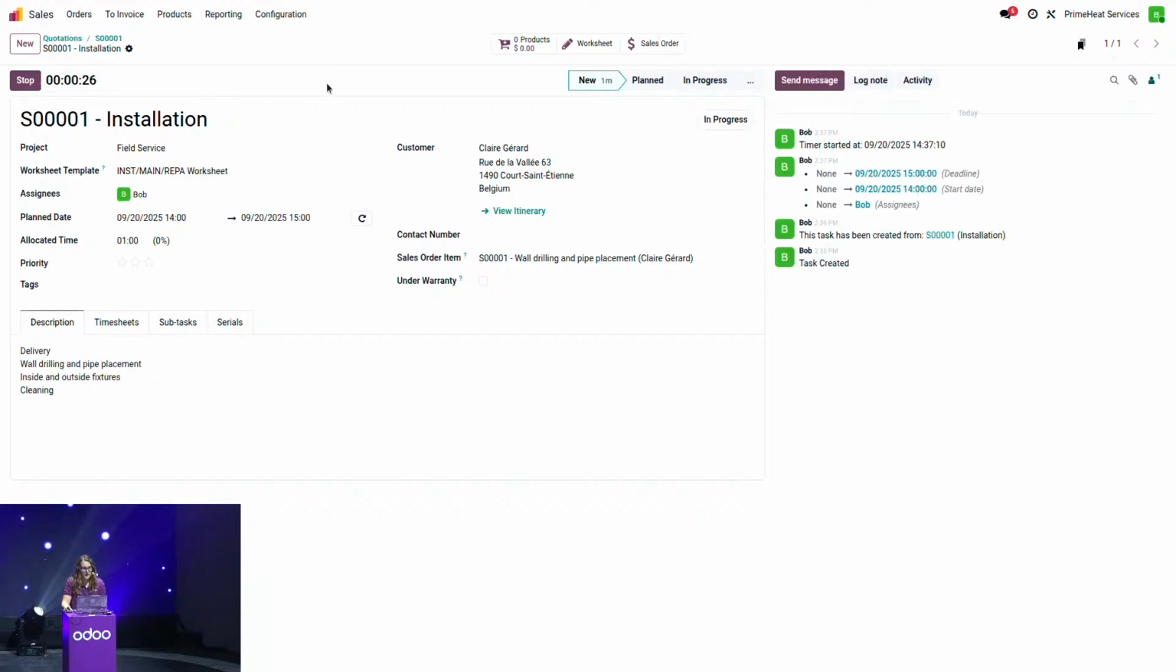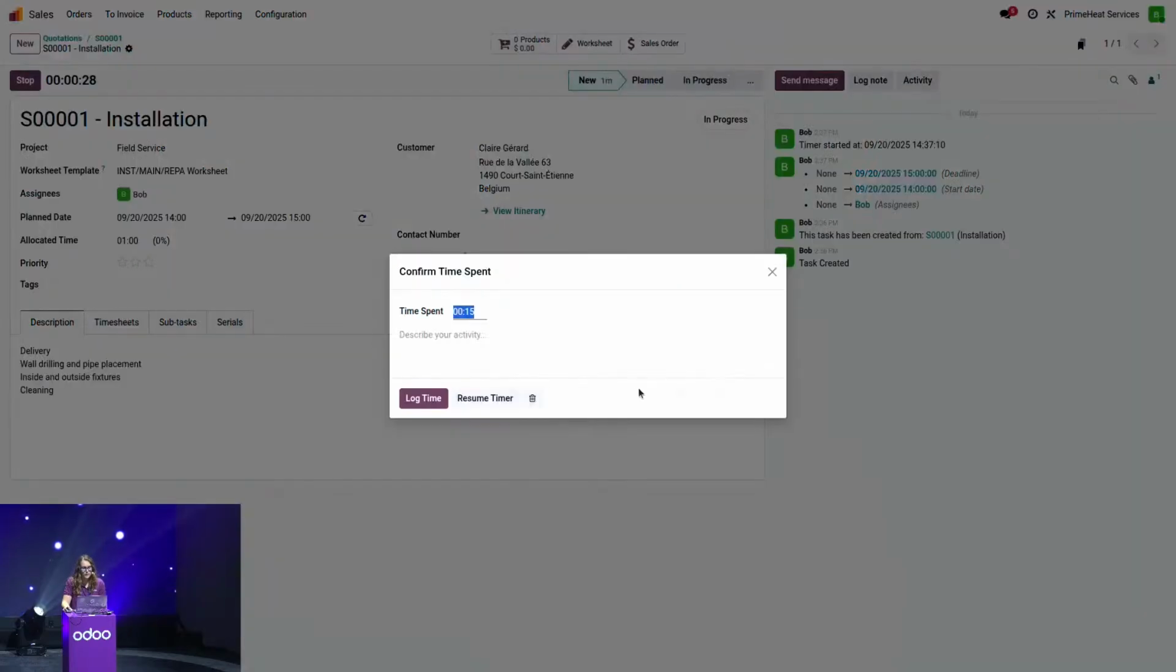When this is done, I can stop my timer and encode the time that it took me. In this case, it would take more than 15 minutes. I'm going to put here 3 hours.